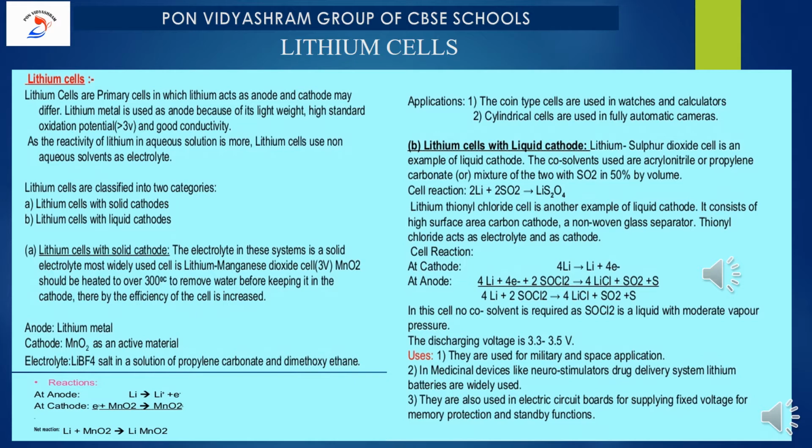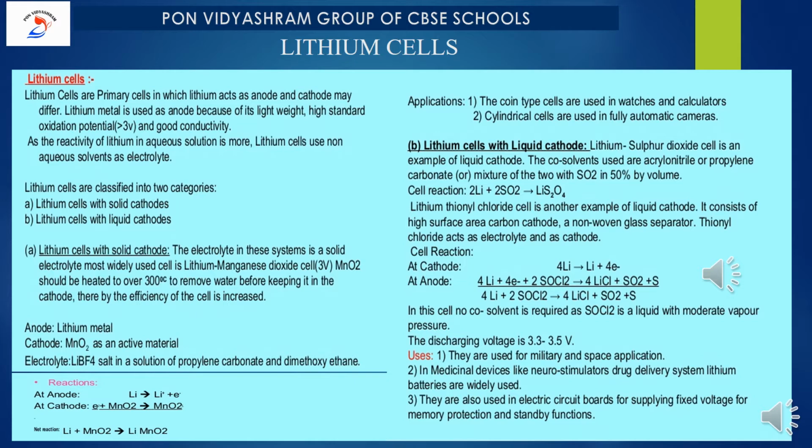Because of its light weight, high standard oxidation potential, and good conductivity. Note down all the 3 points. As the reactivity of lithium in aqueous solution is high, lithium cells use non-aqueous solvent as electrolyte. We'll talk about this later. Why do we use non-aqueous solvent?